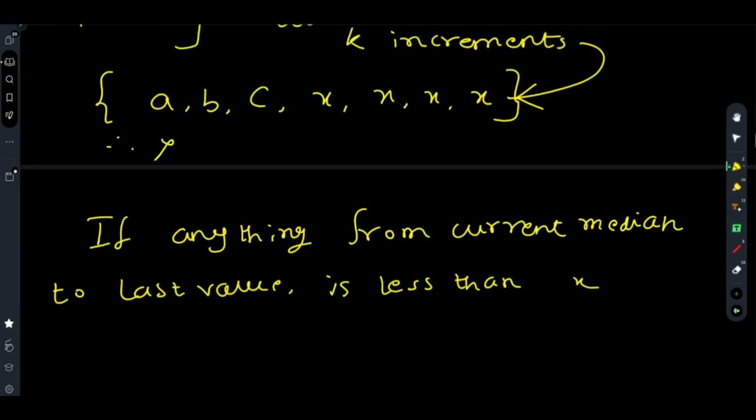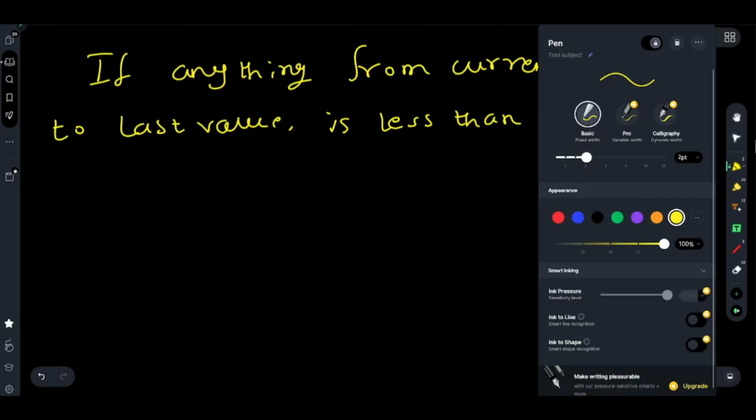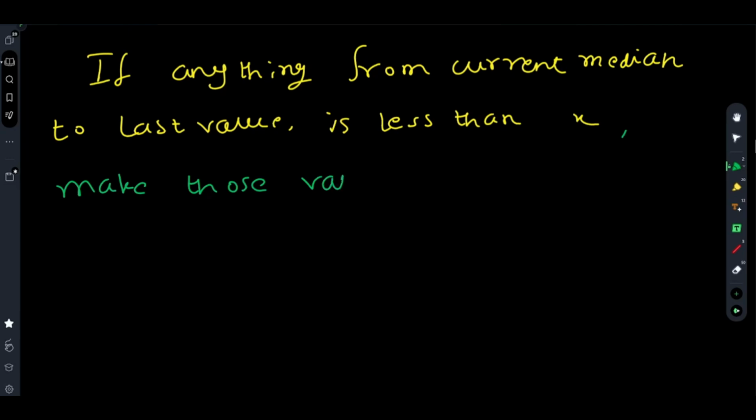Therefore, you have to make the median x. So if anything from the current median to the end of the array is less than x, make those values x, because it is the most simple situation that can arise.